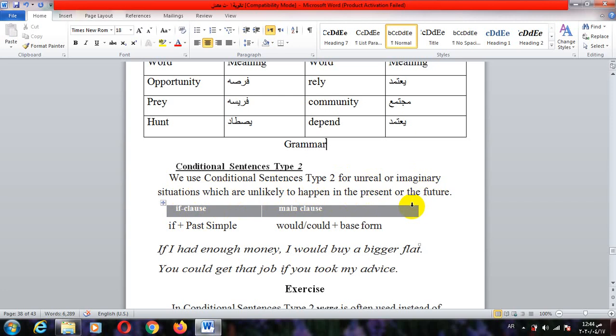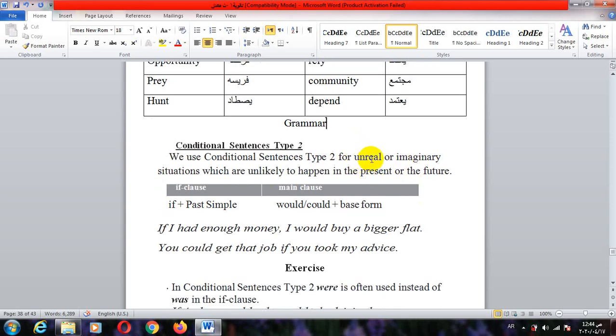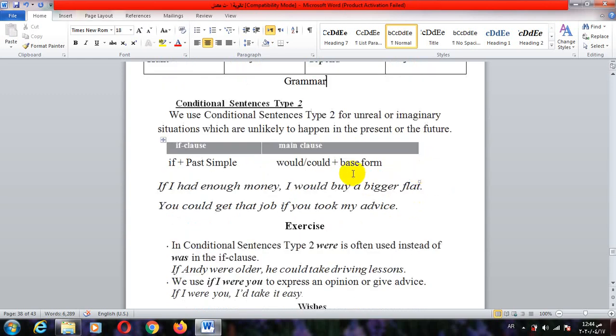We explained the first conditional sentence, and we told you that the first conditional, type 1, refers to situations which may happen, or possibilities which may happen in the present or in the future. But conditional number 2 refers to situations which are unreal or imaginary, but in the present or the future.